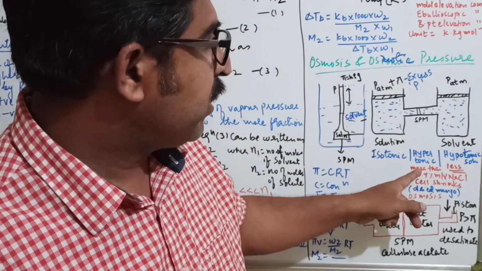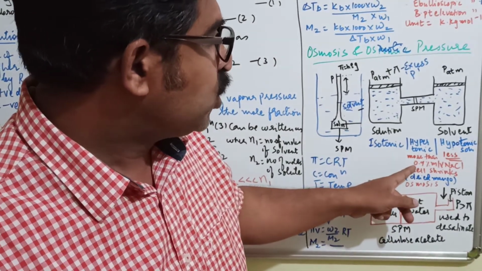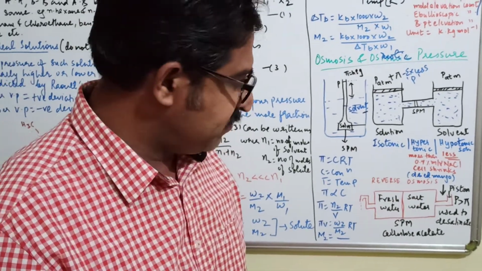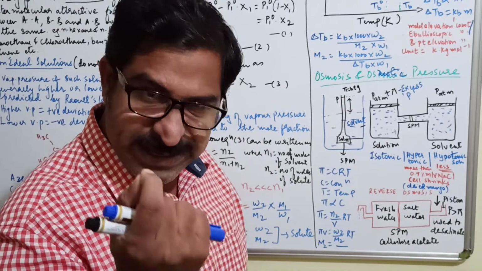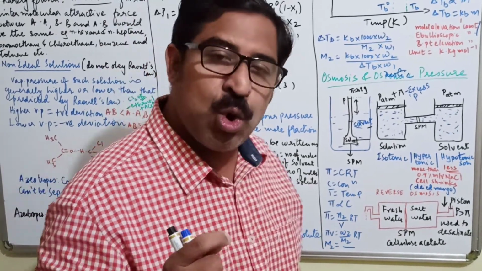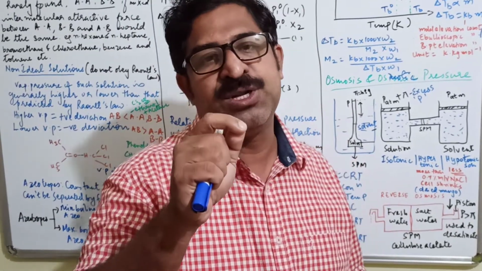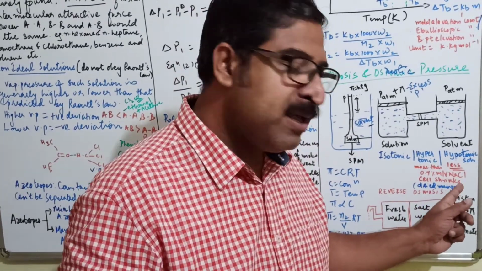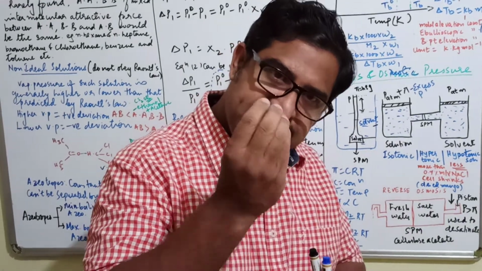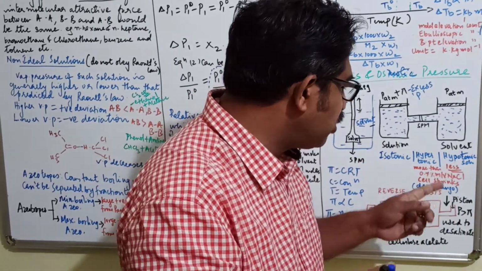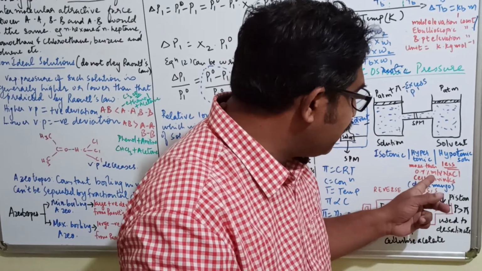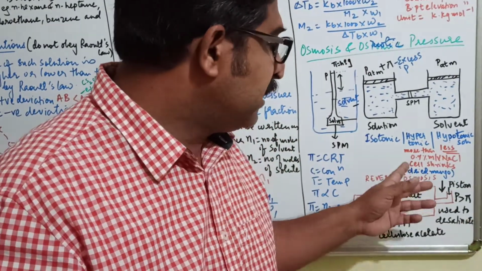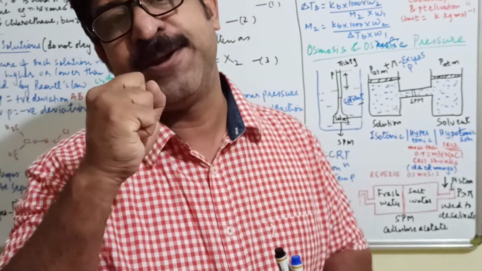Because it is hypertonic. Right? So, another example that they have given is that if you have blood cells stored in a solution having concentration more than 0.9% m by v, and if you try to take blood cells and store them in a 0.9% mass by volume sodium chloride solution, then the cell will shrink.